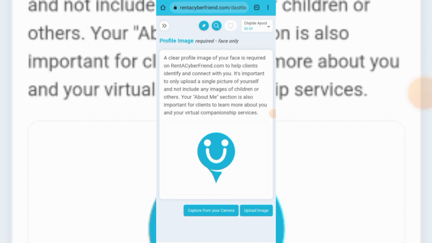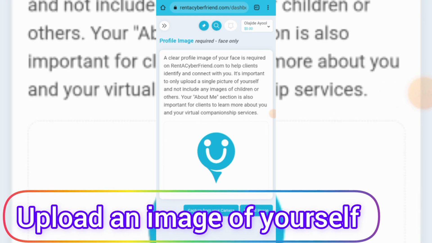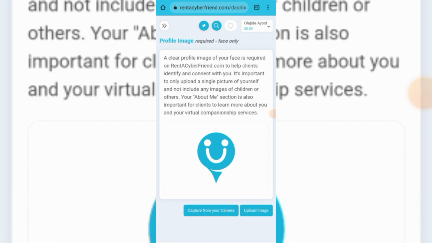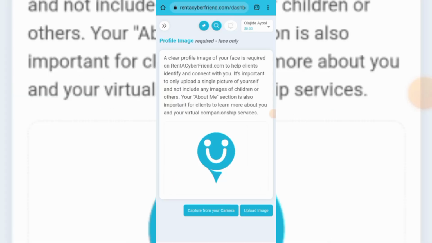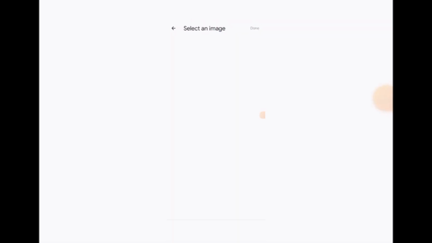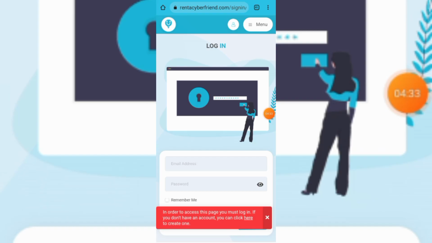So basically, you'll be asked to upload an image of yourself, then write an about me description on the site so that people could trust you and know the person they are chatting with. So I'll be uploading an image of myself right here.